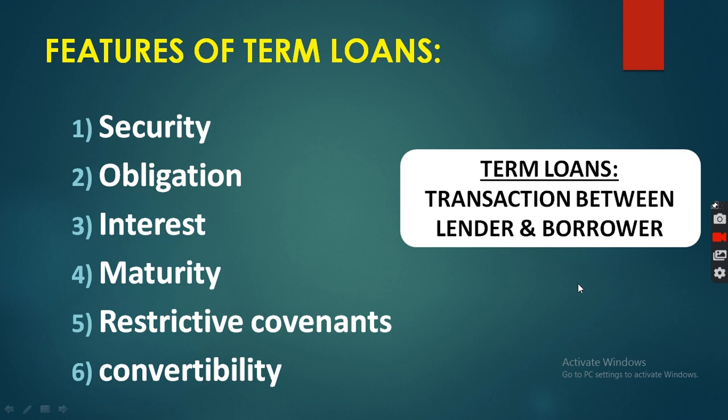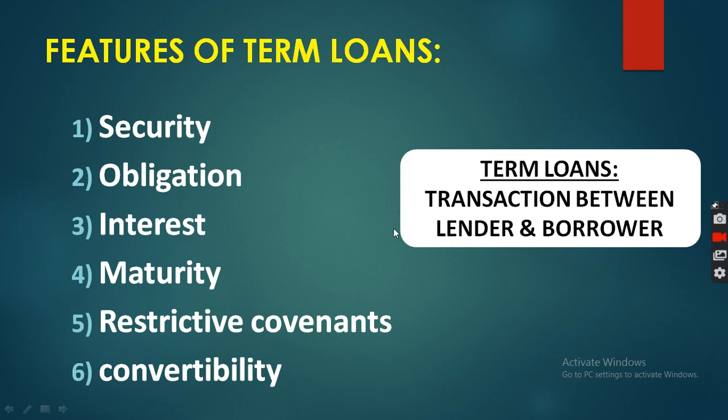Why does the bank need security? Because in future, if you have taken a loan from the bank, clear, and you cannot pay interest or installment, then the bank has the authority or power to sell your property in the market and recover the outstanding or remaining amount. So it is one kind of secured loan.